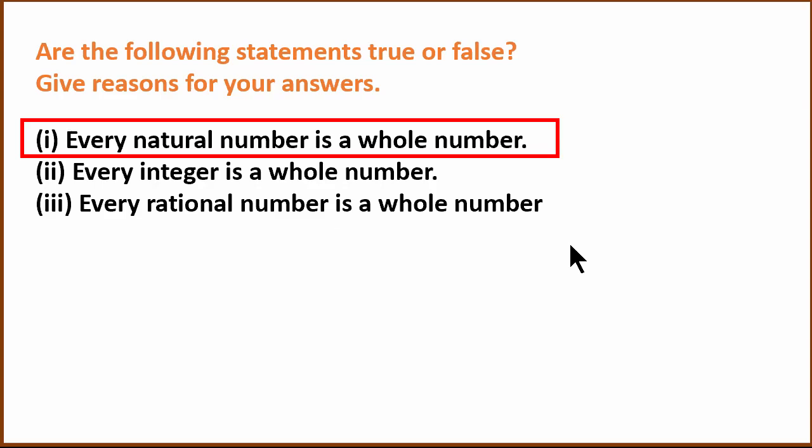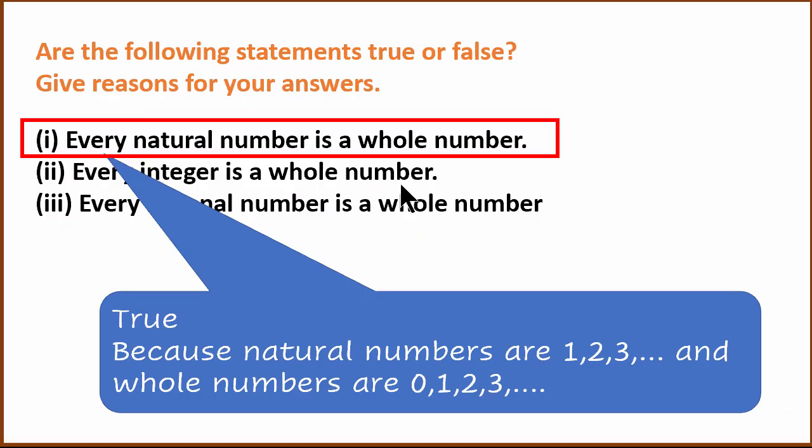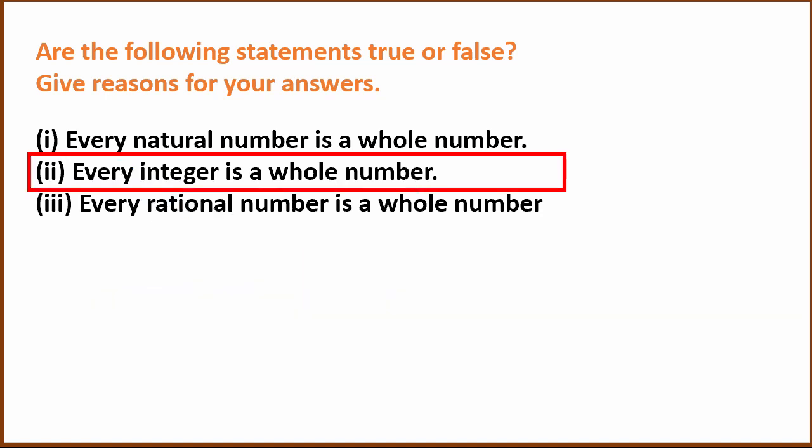All right, so let's see how the natural numbers look. Every natural number is a whole number. Yes, all natural numbers are whole numbers. So this is true. The natural numbers are 1, 2, 3. Whole numbers start with 0, 1, 2, 3. Hence, it is true.